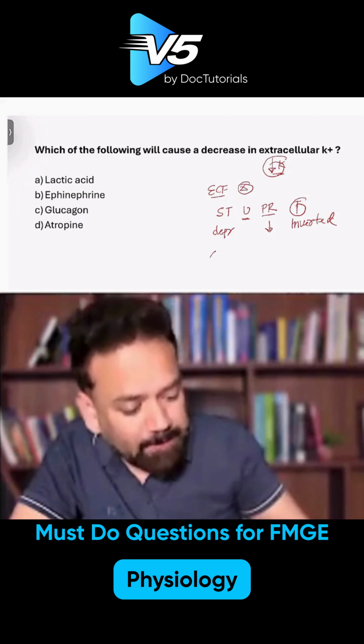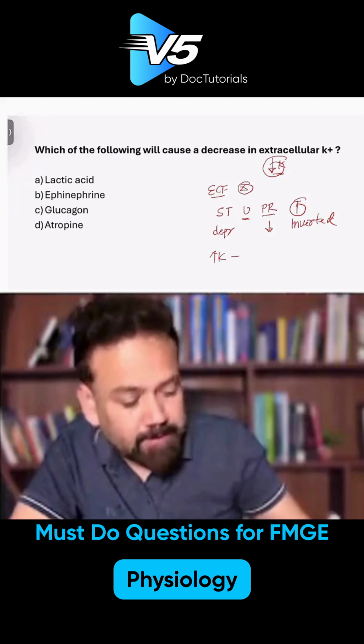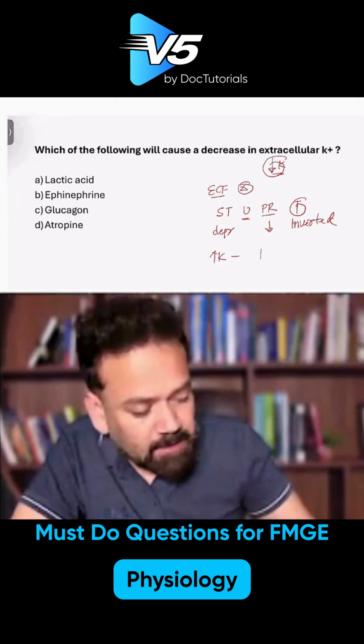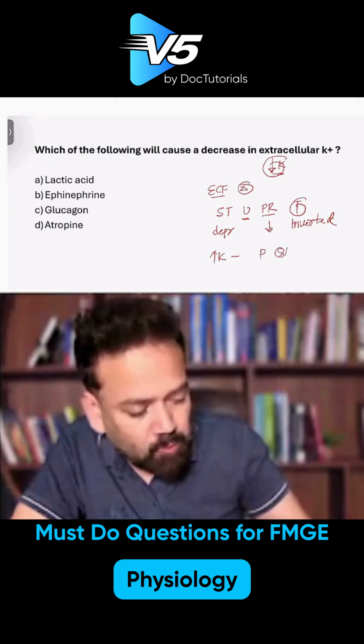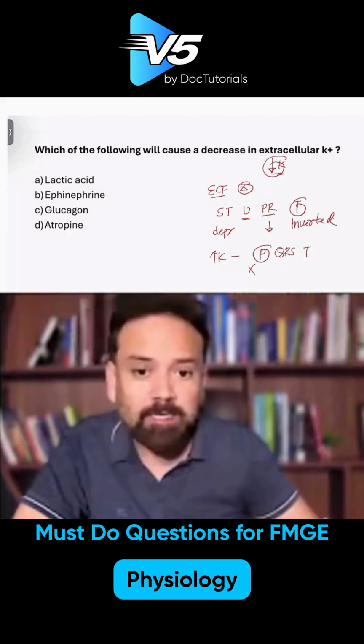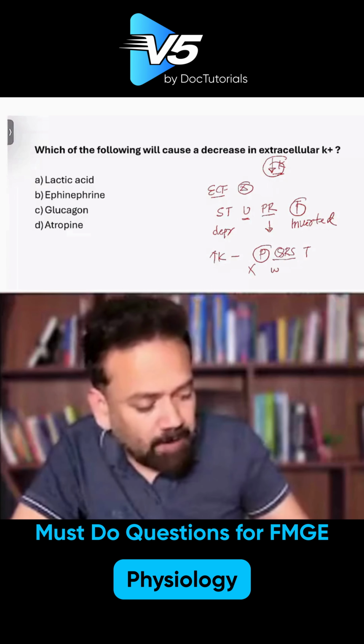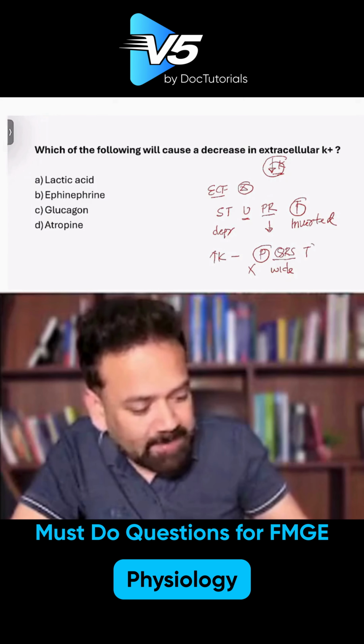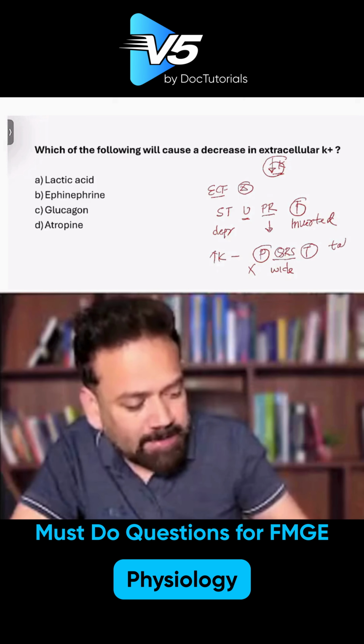Okay. And regarding hyperkalemia, the ECG changes are, remember, write down P, Q, R, S, T. P wave will be absent. QRS will be wide. And T wave will become tall and tented. Tall and tented.